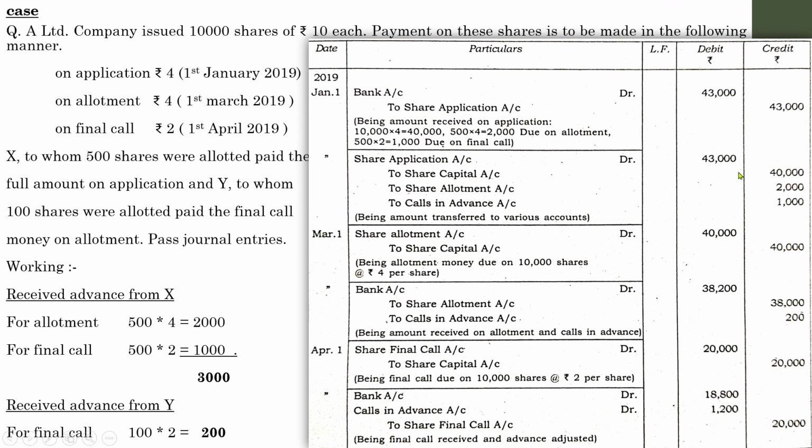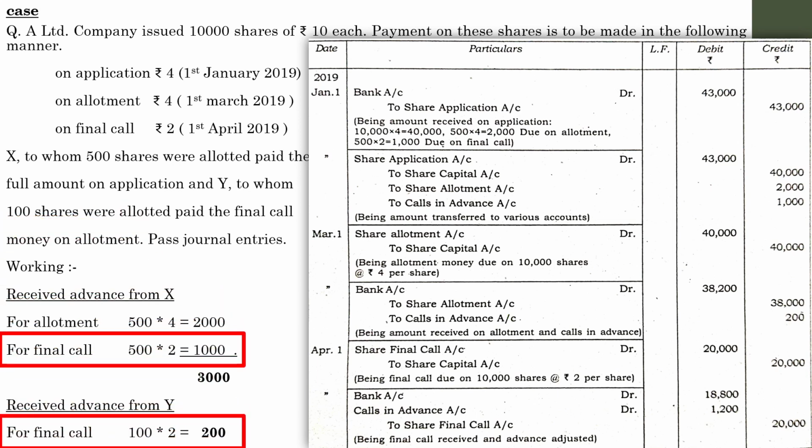And the entries should be made with regard to the advances appropriately, and these are the advances amount. We have already shown those amounts here. So let us go to the next area.